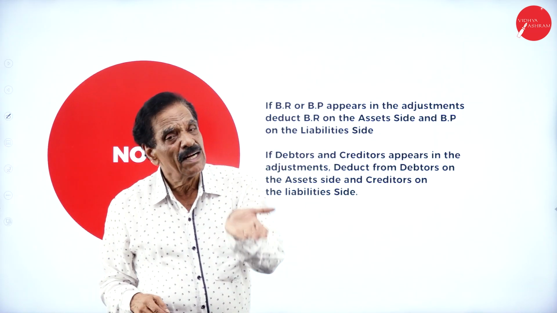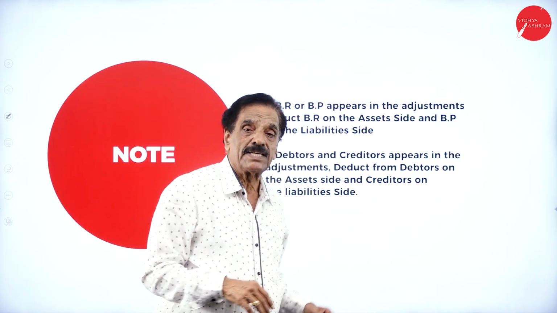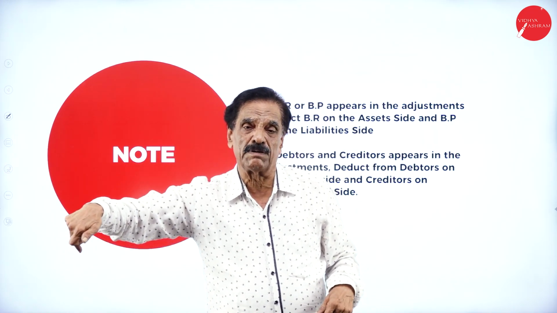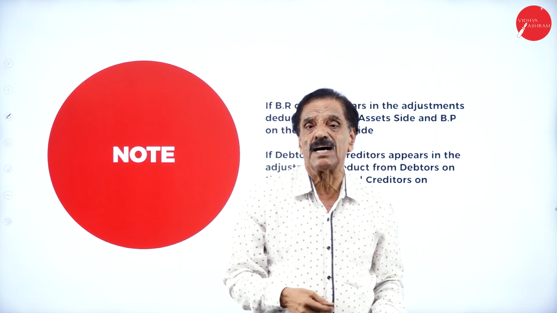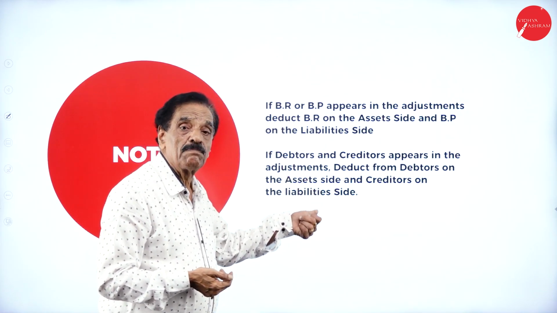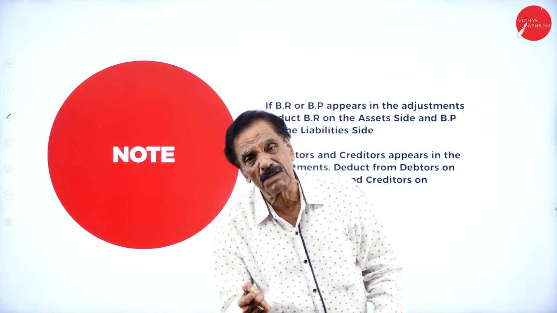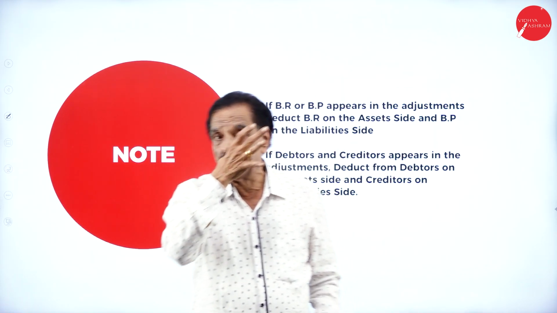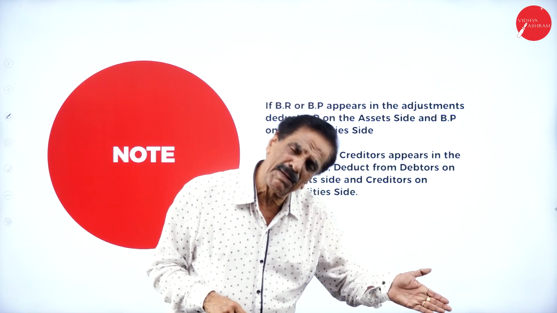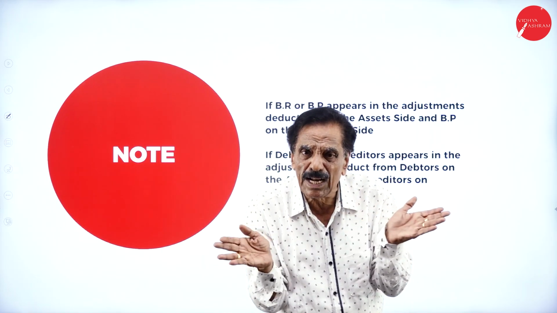Debtor of H Limited plus debtor of S Limited minus mutual adjustment on the asset side. Liability side: add creditor of both H Limited and S Limited, minus mutual adjustment. So you should deduct on the asset side from the debtor, and on the liability side, if it is available in the adjustment. If the BR is available in the adjustment, whatever the amount, add both the BR of H Limited and S Limited, deduct the mutual adjustment. For debtor and creditor, add both the debtors, add both the creditors, deduct the mutual adjustment.